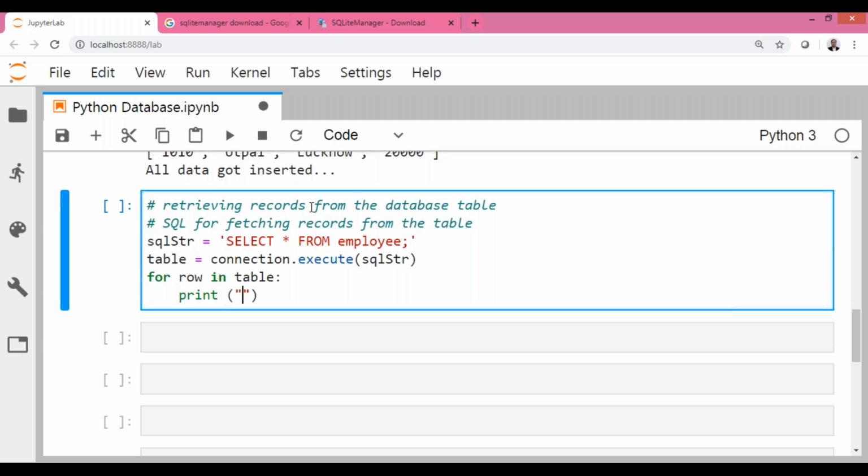We're having this one as emp id colon, so str. Also we can go for row 0, and then emp name, say emp name is my row 1, comma.